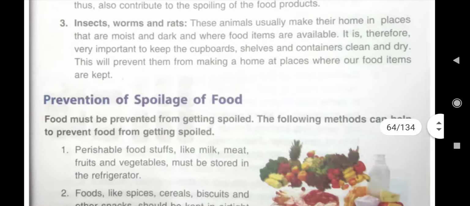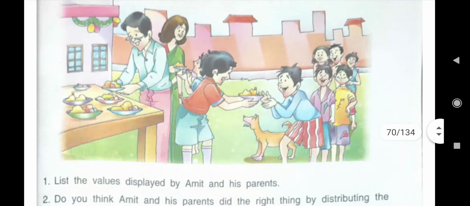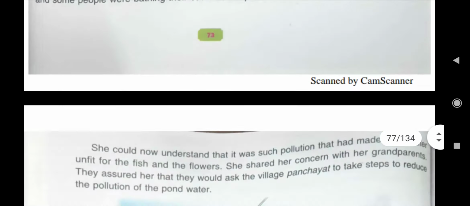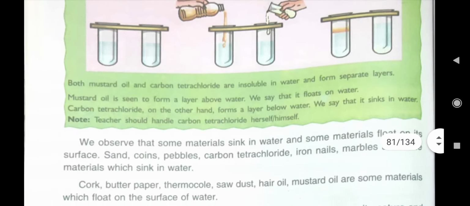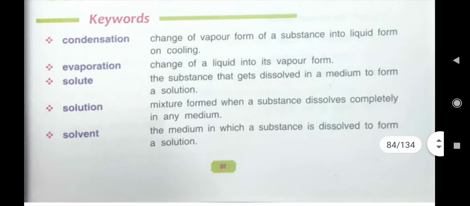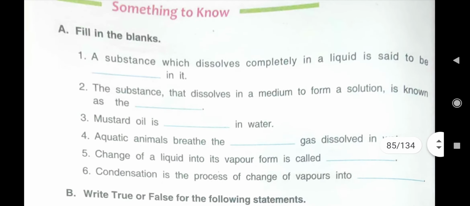First question we will do in fill in the blanks. Let me take out the page. Here it is. First question: a substance which dissolves completely in a liquid is said to be dash in it. Here what will we write?